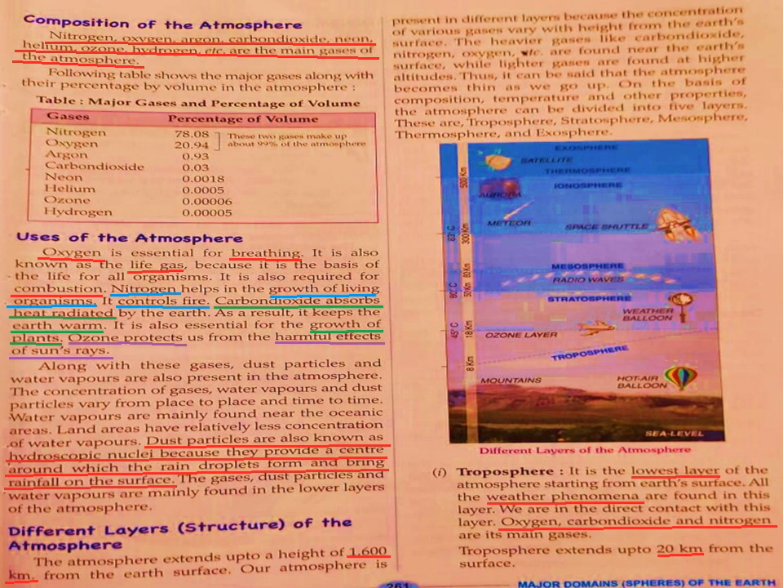Dust particles are also known as hygroscopic nuclei. Why are they called so? Because they provide a center around which the rain droplets form and bring rainfall on the surface. This is a very important work of the dust particles.